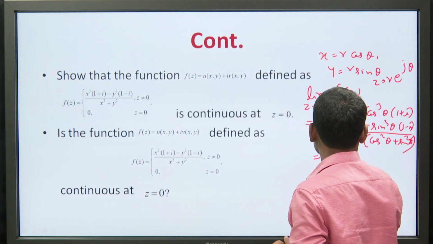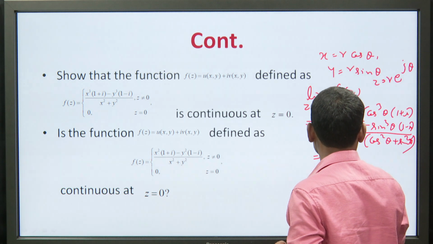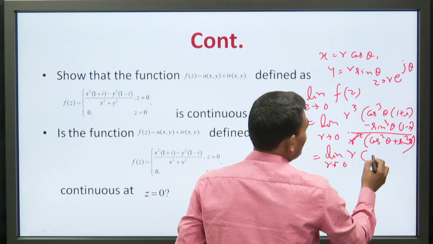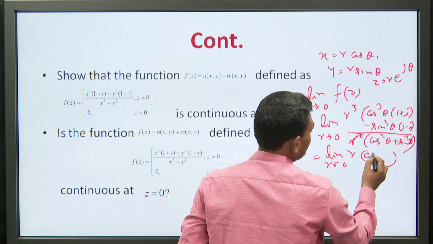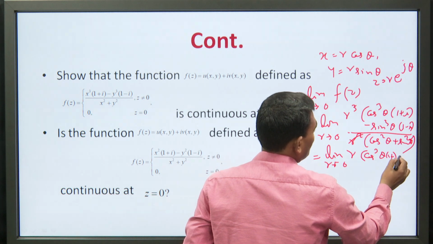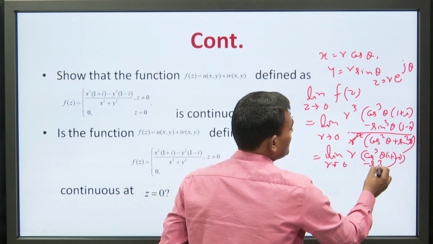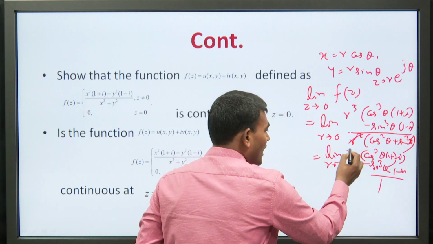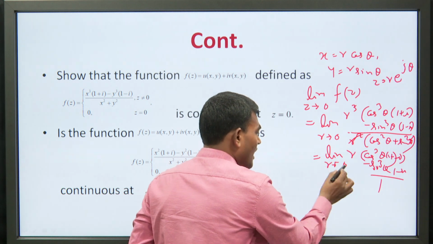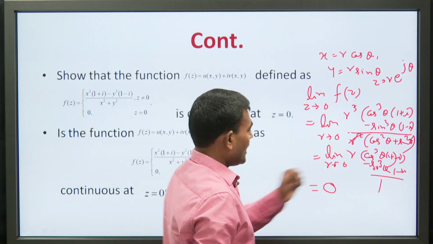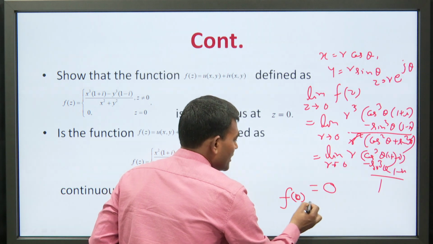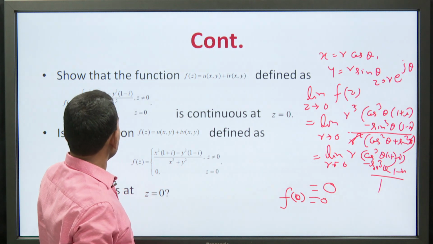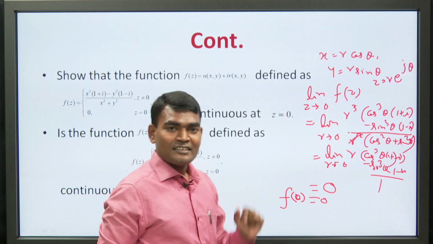So, this is equal to the limit r tends to 0 of r into r square upon r square, this will be r, times cos cube theta (1 plus iota) minus sin cube theta (1 minus iota). Because r tends to 0, this value will be 0, and you have given f(0) equal to 0. Therefore, the given function f(z) must be continuous at 0.